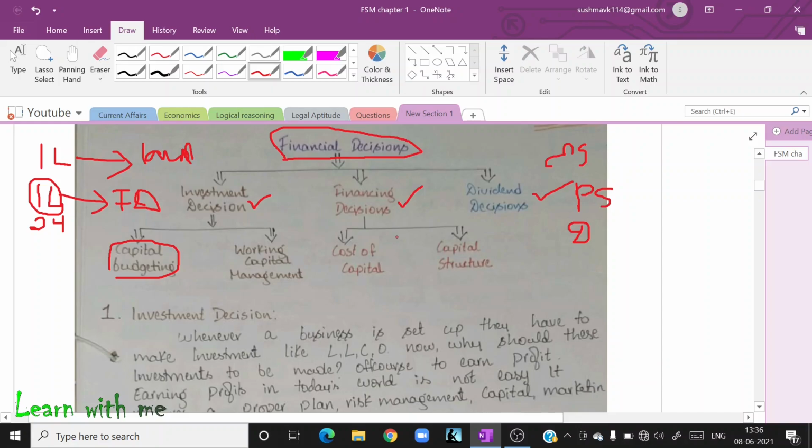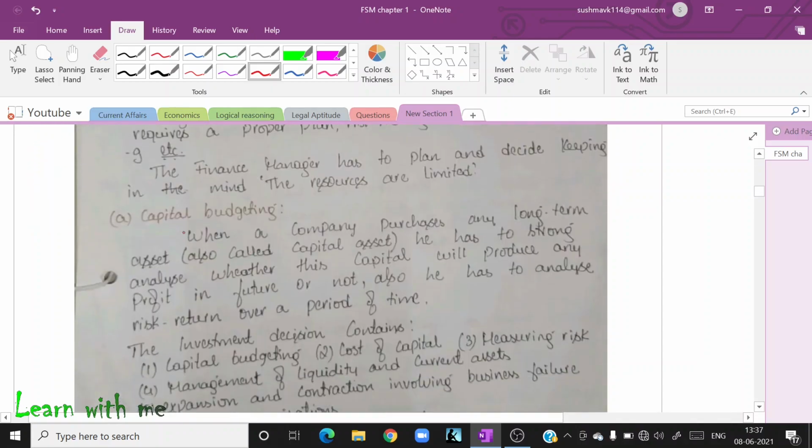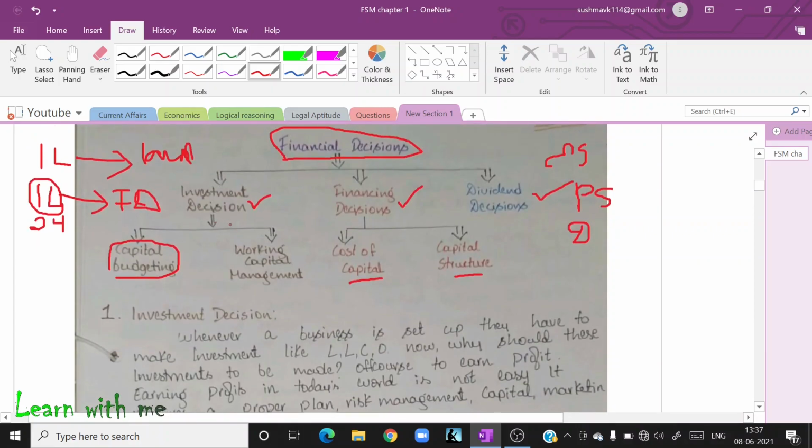How shall I use this money? That is financial decision. In that, you have two types, cost of capital and capital structure. And a dividend decision is nothing but deciding whether to retain the profit or to distribute the profit to the shareholders. So let us go through capital budgeting, that is a substep of investment decision.